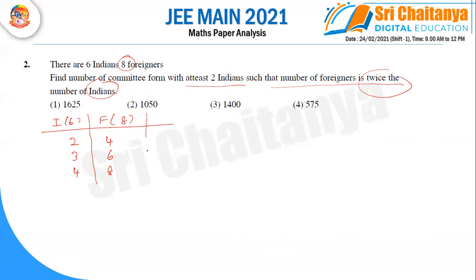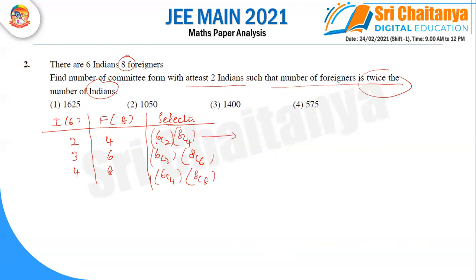Now we are writing the selections. How to write the selection? Out of 6 we are selecting 2 members, so 6C2, and out of 8 we are selecting 4 members, so 8C4. Here out of 6 we are selecting 3 members, and out of 8 we are selecting 6 members. In this case, out of 6 we are selecting 4 members, and out of 8 we are selecting 8 members.